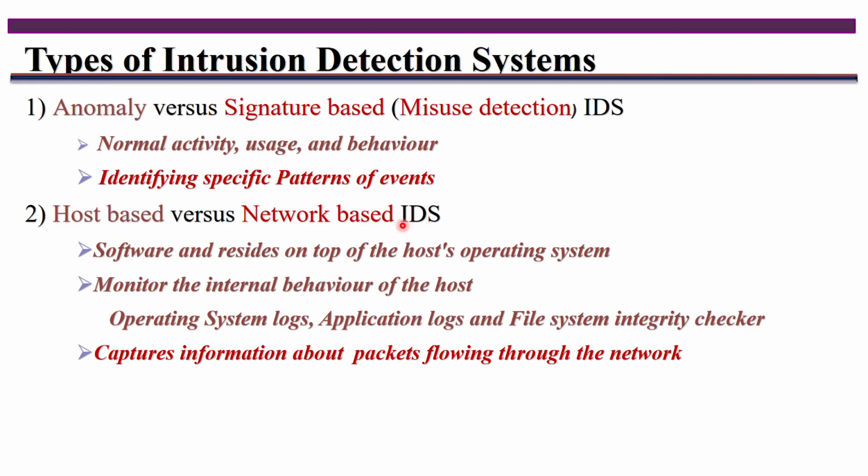Next one is network based system. For a network based system, you have to capture the information about packets flowing through the network. What packets will flow through the network? All those packets you have to filter. Filter means you have to check the source IP address, destination IP address, source port number, destination port number, or any sequence number and acknowledgement flags. Everything you have to check, and based on that you have to decide whether it is normal or not here. These are the different types of intrusion detection system.